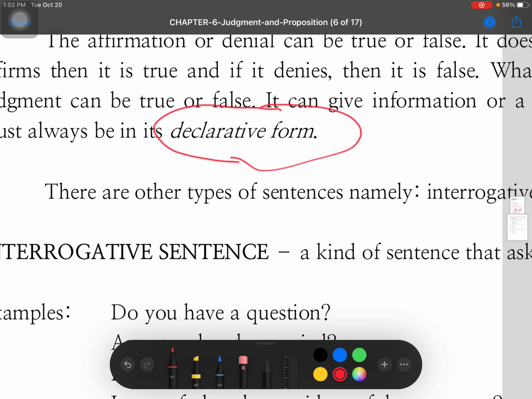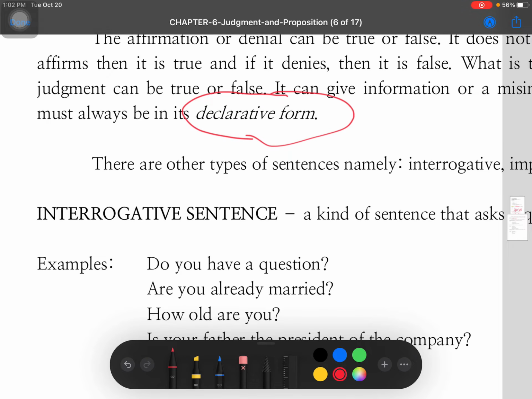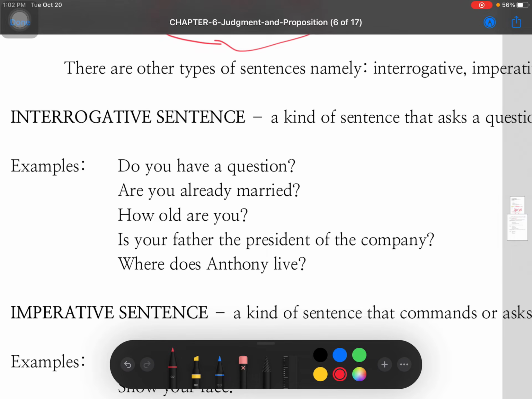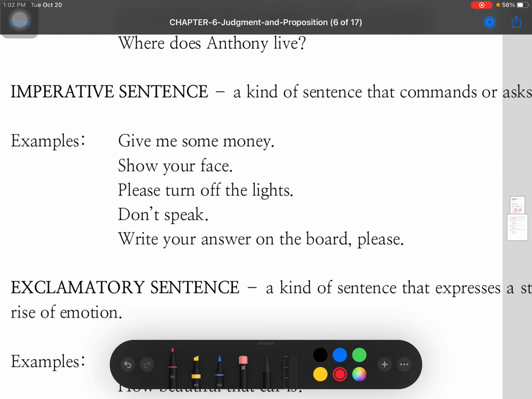So there are 4 kinds of sentences: the declarative sentence, the interrogative sentence, the imperative sentence, and lastly, the exclamatory sentence, which we will not be dealing with in depth kasi alam nyo naman na yan. So, declarative form from the word declarative. So, it declares, it tells you something. Interrogative from the word interrogate. So, nagtatanong. Okay? Imperative sentence from the word imperative. It gives a command or it asks for requests.